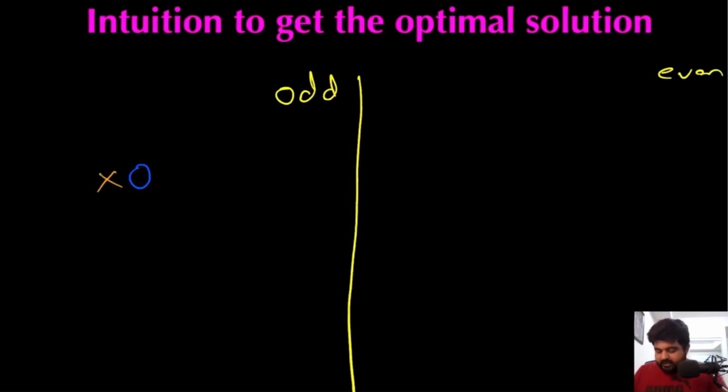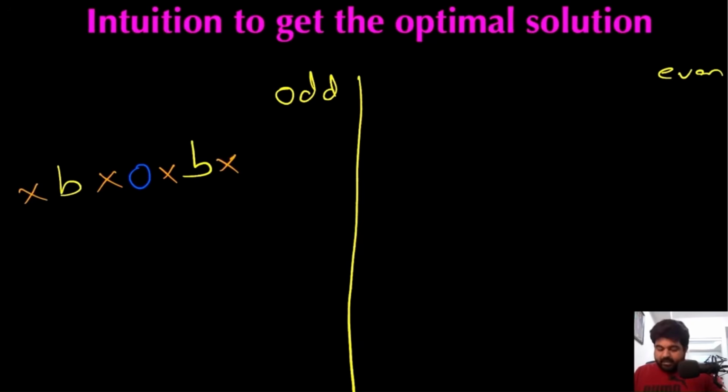Now, if I decide to add two more characters, X and X, at the edges, this still remains a palindrome, which means that because both of these X's were same and this middle value was a palindrome in itself, this whole thing became a palindrome. Again, if I add two more characters, B and B, this whole thing still remains a palindrome. And if I keep on adding same values, as long as they are same, this will always remain a palindrome.